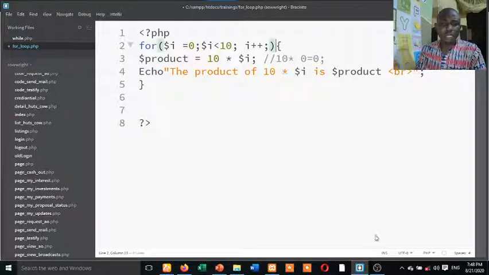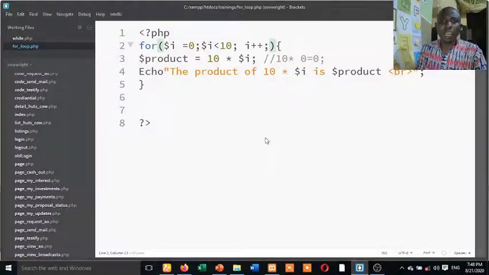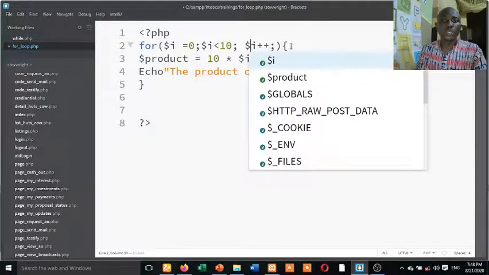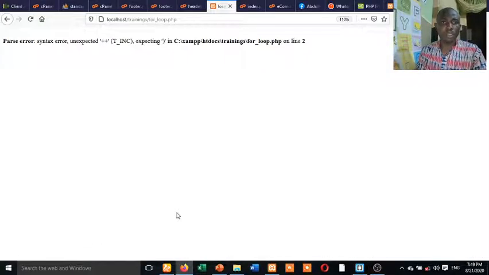Yes, let me check. Okay, I think I have seen this thing. You know, this is variable I. It's supposed to be a variable. So yes, this is it. Variable I plus plus. I think it should work now.